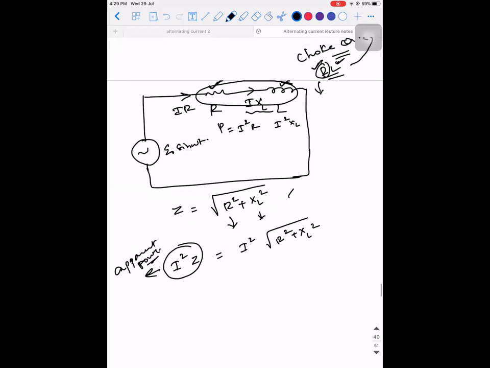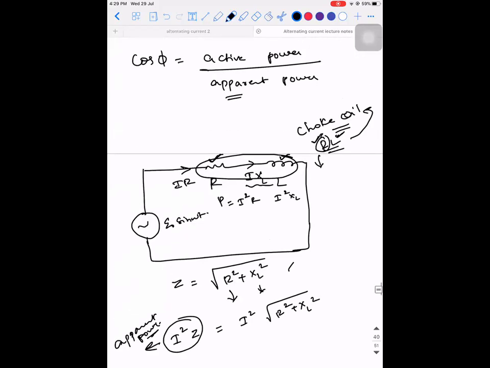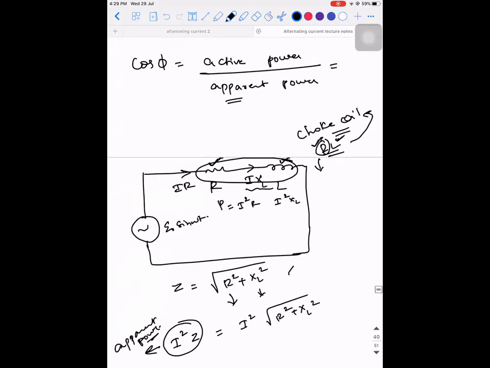So if I say cos phi is equal to active power divided by apparent power, now tell me what will be the formula here. Active power, what is it? I square into R. What is the apparent power? I square Z. You cancel these two. Cos phi is defined as R divided by Z.